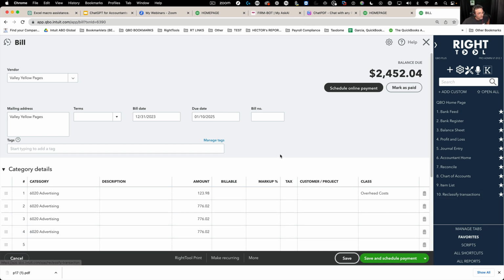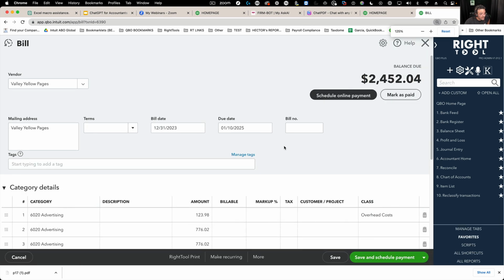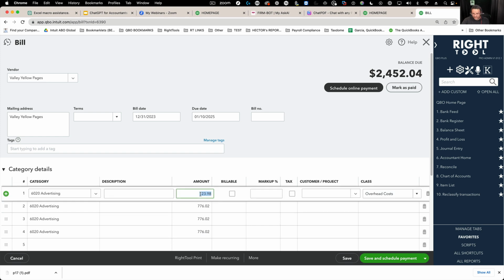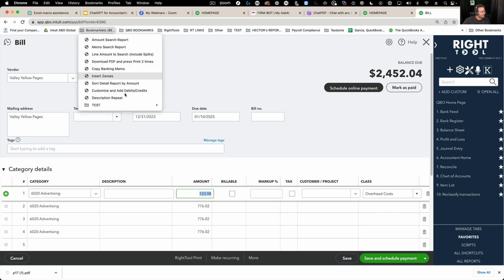Okay. Again, imagine I need to zero out all these amounts. Normally I would come in here and put zero, down arrow, etc., etc. Now, that type of stuff could be fixed with a script. I actually wrote a script using ChatGPT. ChatGPT wrote the script for me. I know nothing about it. Okay. I wrote a script and I'm going to show you.